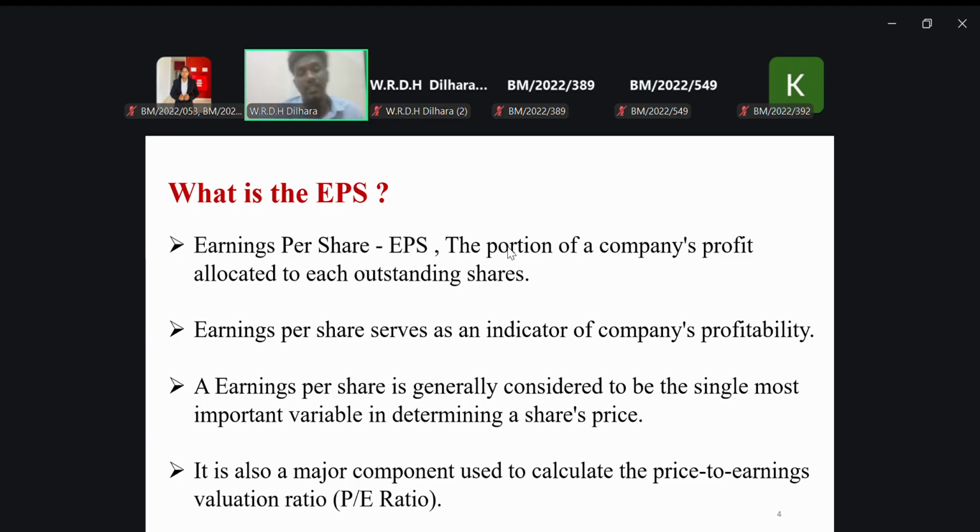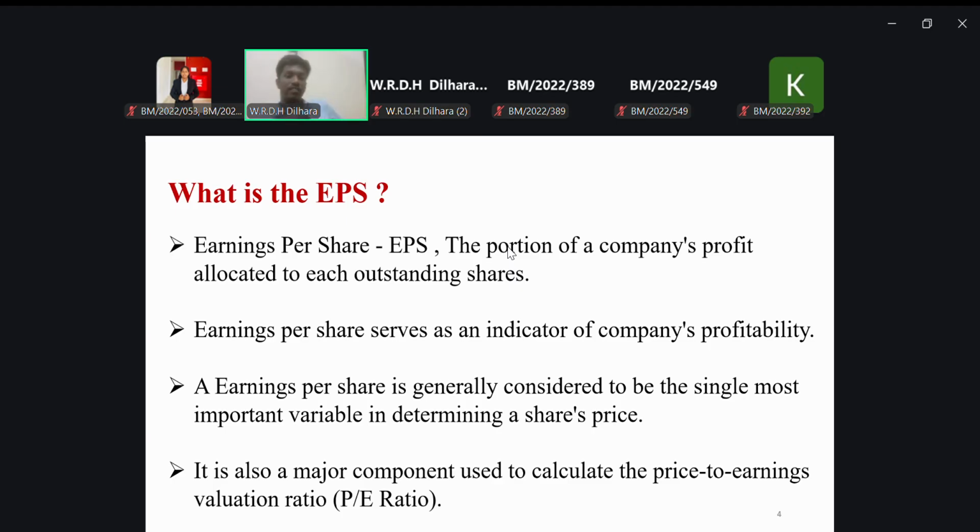With the earning per share of the company being high, the share price is very high because demand is high from the investors. So that's the determination of share price by the earning per share. And it's also used to calculate the price to earning ratio.